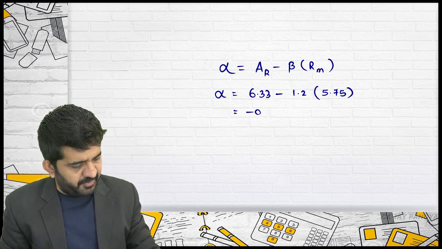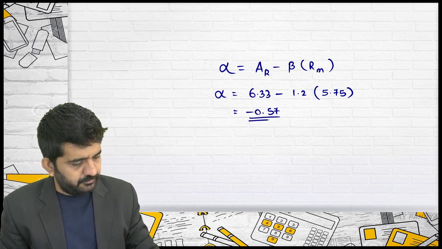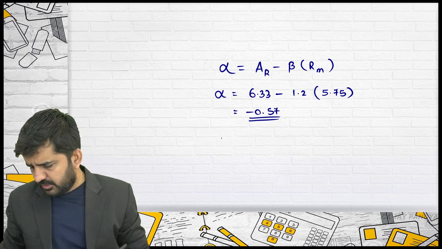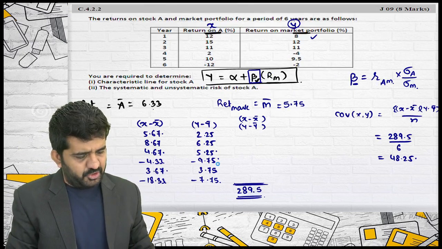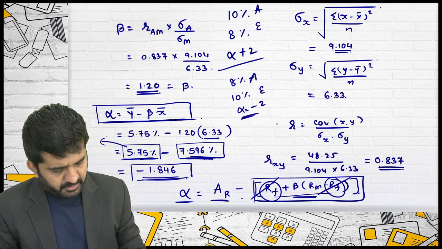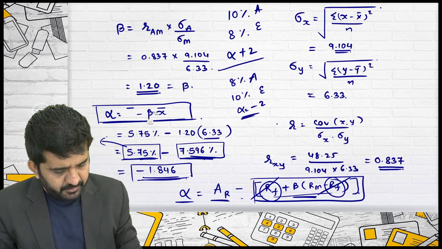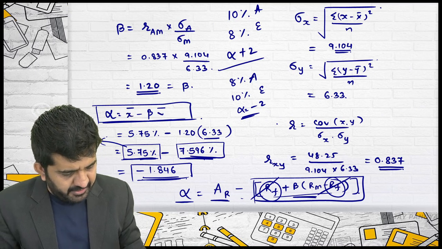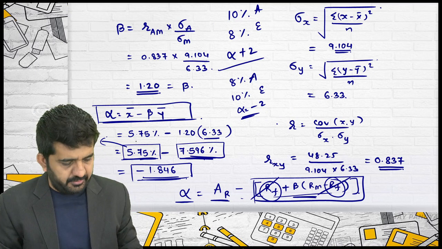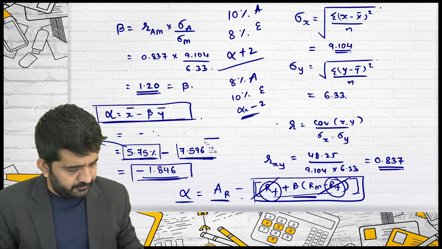It is minus 0.57. Yes, it should be done in this manner. Let us not use this formula. Here it should be x bar minus beta into y bar. Is it alright? This is also correct.